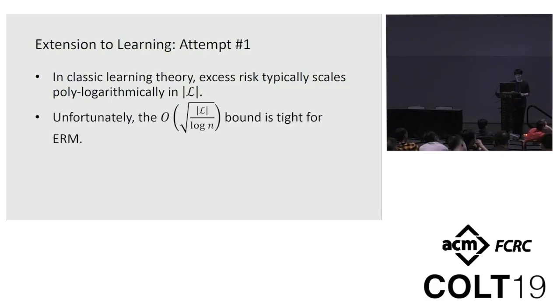But it turns out that this bound is already tight for the ERM algorithm, so improving this rate will require more sophisticated algorithms.